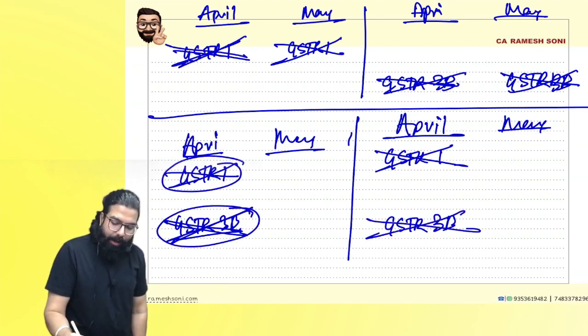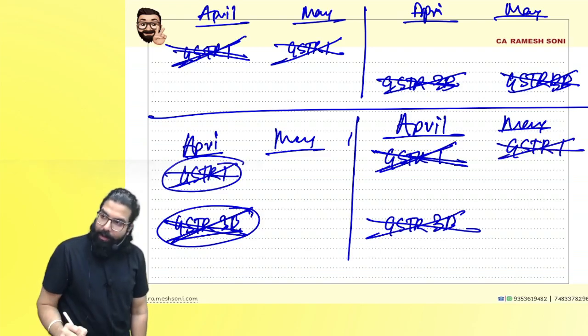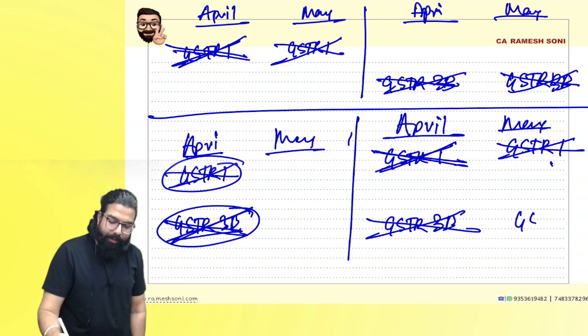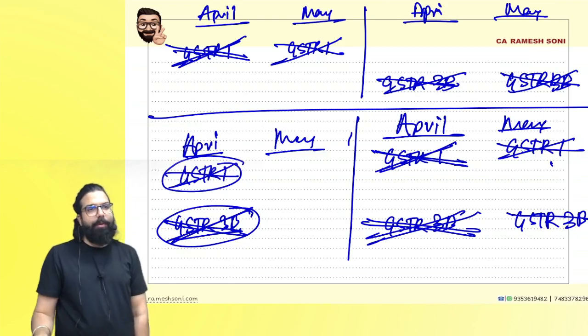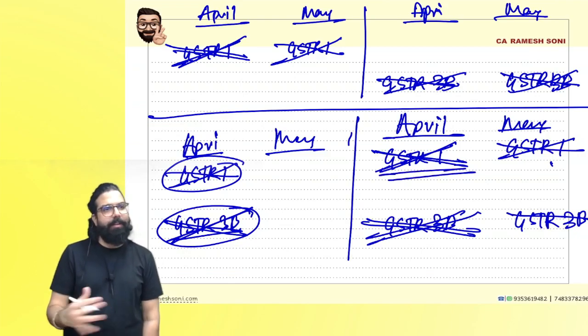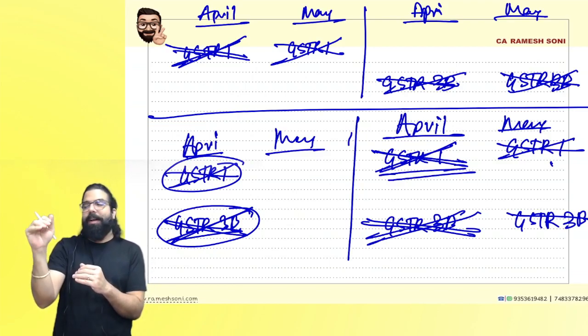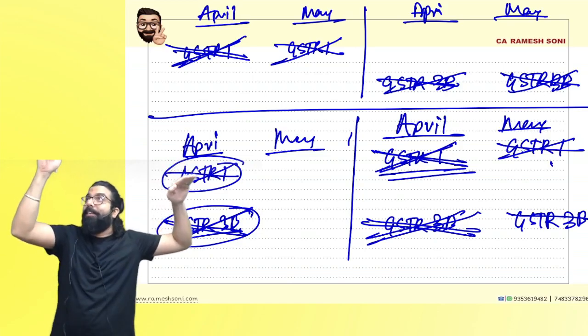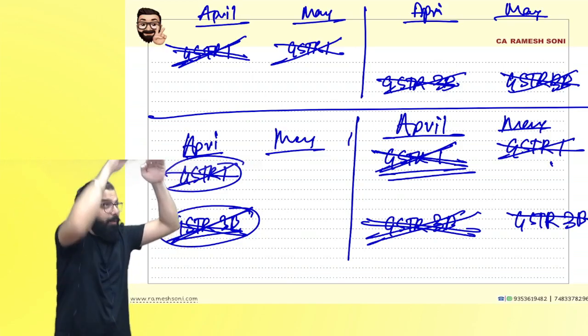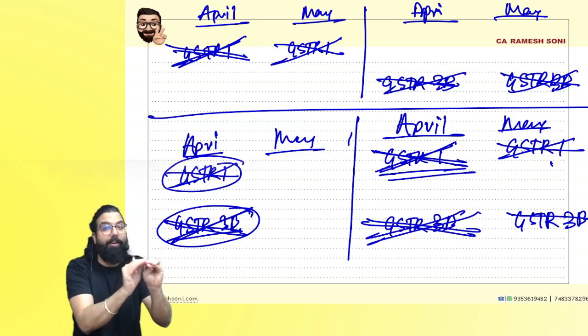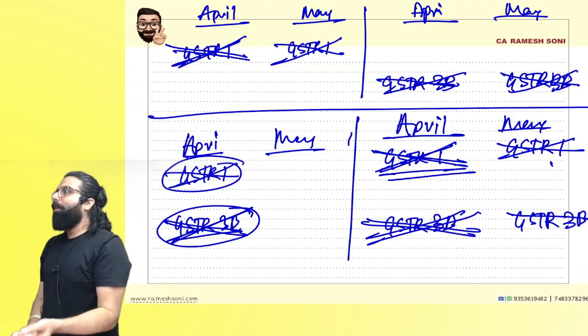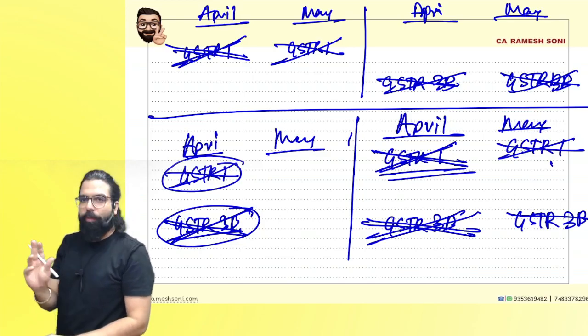If I did not file GSTR 1, then next GSTR 1 I cannot file, correct? This GSTR 1 I did not file, this GSTR 3B I did not file, this GSTR 3B also I cannot file. Yes or no, everyone? So always remember, please clear your backlog, otherwise nothing can be done. GSTR 1 not filed, GSTR 3B can't file. GSTR 3B not filed, GSTR 1 also can't file. Are you guys able to understand? So the previous backlog has to be cleared.